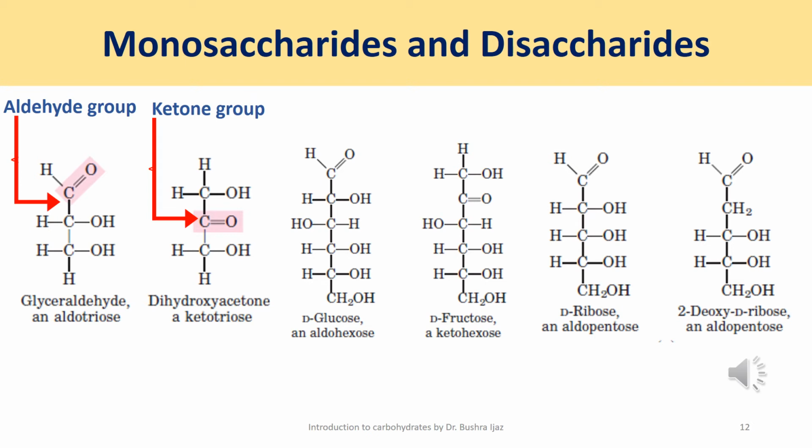Now, depending on the number of carbons in the sugar, they may also be known as trioses if they have 3 carbons, pentoses if they have 5 carbons, or hexoses if they have 6 carbons. Monosaccharides can exist as a linear chain as well as a ring-shaped molecule in aqueous solution, and they are normally found in ring forms. The simplest of the carbohydrates, the monosaccharides, are either aldehydes or ketones, as I've told you earlier, with two or more hydroxyl groups. Now, the six-carbon monosaccharides, for example glucose and fructose, have five hydroxyl groups.